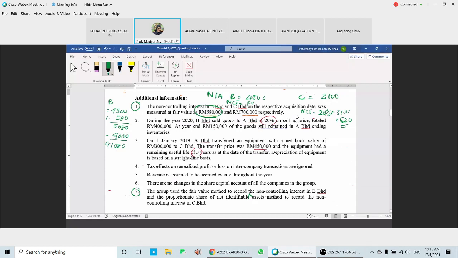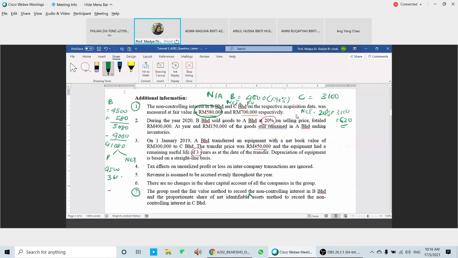So this goodwill needs to be allocated to parent and also to the NCI. For parents, we have 4.5 million minus 90% times 4,000. 90% times 4,000 for parents is 3,600.